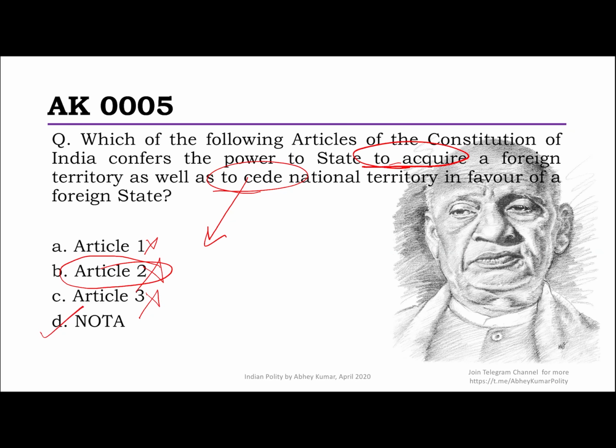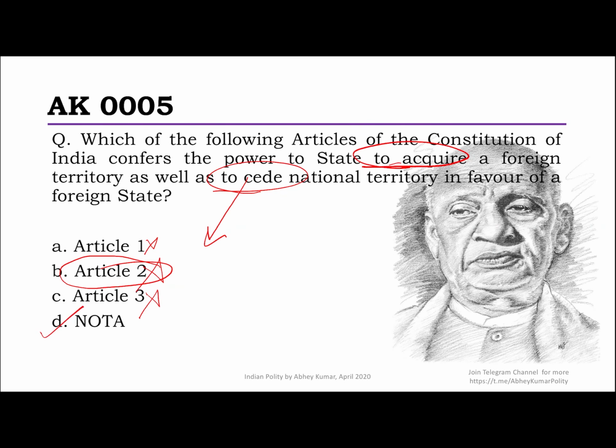Now, there was another case, I'm sure you know, not the case really. The case was Magan Bhai versus Union of India. Magan Bhai versus Union of India in 1969, where the court also explained that if there is a boundary dispute settlement, boundary dispute, mind the word, the dispute, it is not considered as a cession of territory. It's not giving away of territory. It's just a settlement of dispute. So what had happened at that time, India and Pakistan, they had settled some territory in Run of Kutch.